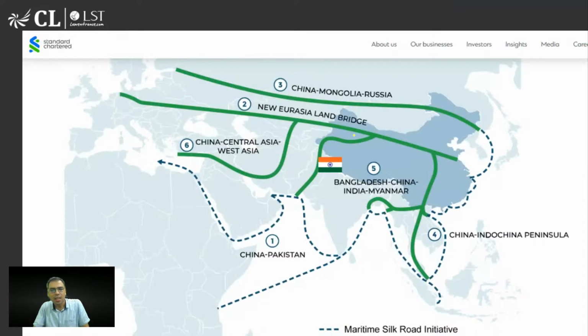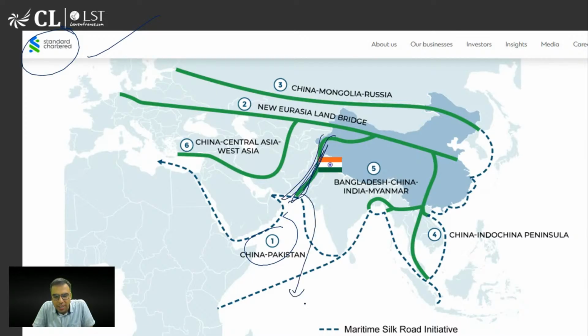Okay. So these are the 6. I searched it and I got it from Standard Chartered Bank. This is actually on their website. This we have seen. So you can see, this is one route. This is from here, and we'll discuss why this is so important for India, and we have raised this concern and all about this one.